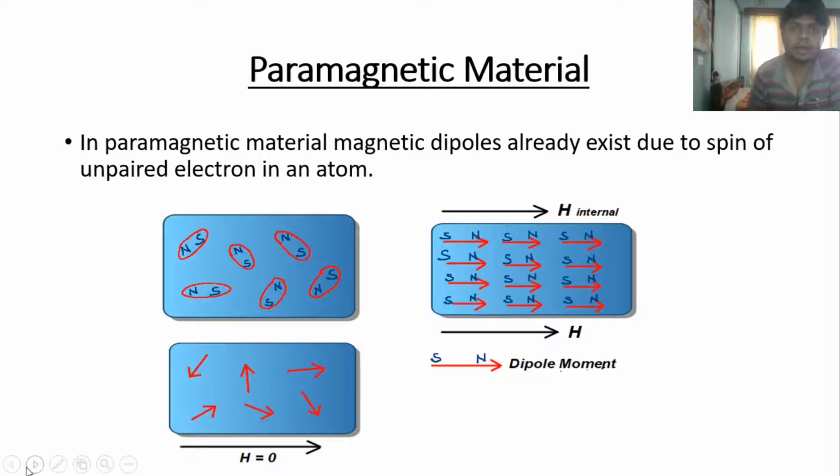In paramagnetic materials, magnetic dipoles, meaning pairs of poles like north and south poles, already exist due to the spin of unpaired electrons in an atom, when we have not applied any external magnetic field.